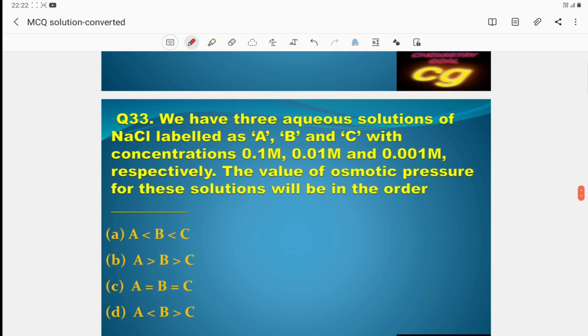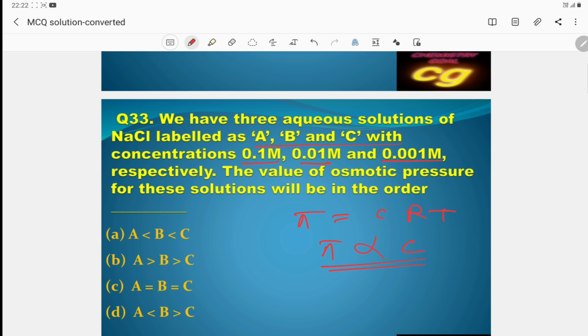Then we have 3 aqueous solutions A, B, C having concentrations 0.1, 0.01, and so on. Here the concentration decreases. Then the value of osmotic pressure: we know pi is equal to CRT. That means pi is proportional to C. When concentration increases, osmotic pressure increases.